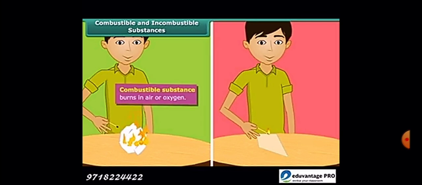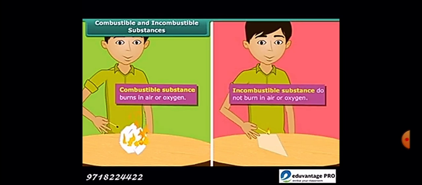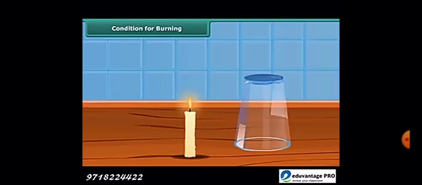So that is a combustible substance. Paper is a combustible substance. That's why it burned in the presence of air. Incombustible substances are those substances which don't burn in the presence of oxygen.